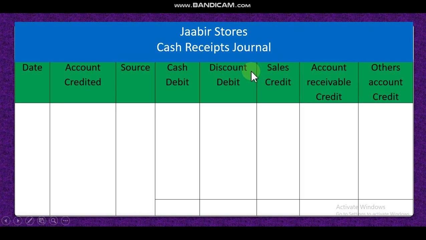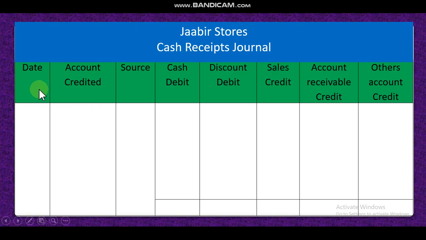Dear student, when you prepare a cash receipt journal, only cash related transactions, that means only cash receipts. If you receive money by cash or bank from any source, only that will be recorded in the cash receipt journal. Dear student, only cash or bank receipt transactions will be recorded in the cash receipt journal.